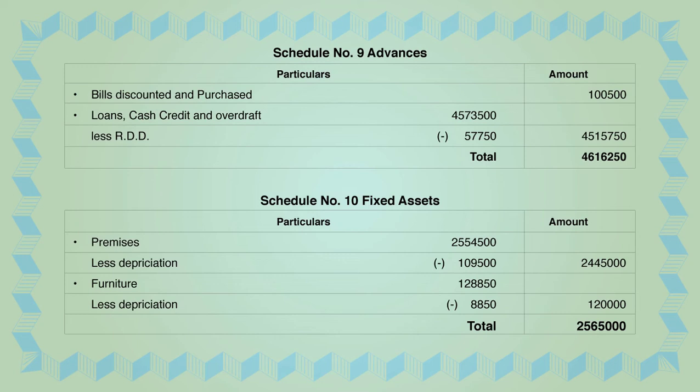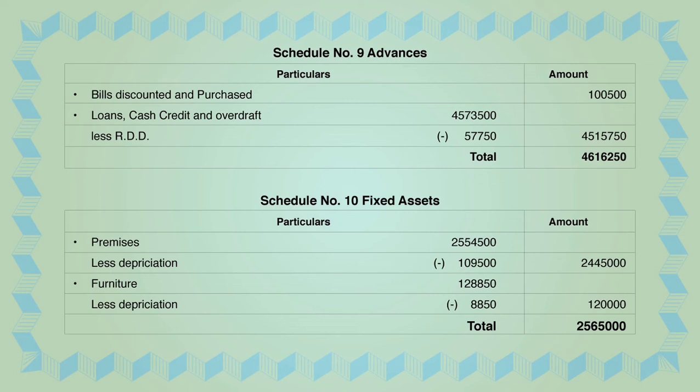We can see in the trial balance there is a premises amount given to you. Please see in the trial balance, premises is given as 25,54,500, and you minus it with the help of depreciation, which is given in the adjustment of premises.